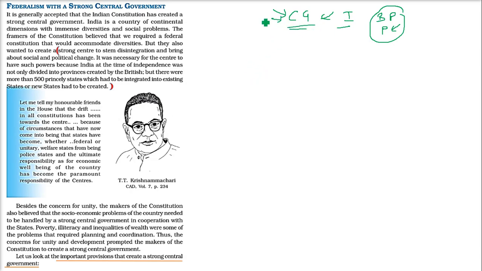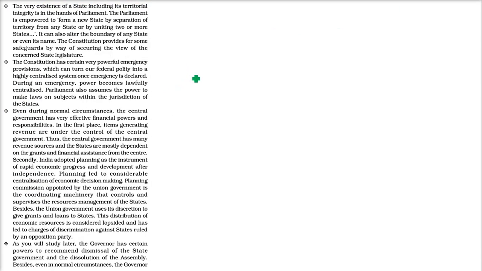Why is the central government strong? Let me tell you. First thing is, the existence of a state, including its territorial integrity, is in the hand of what? Parliament. That means a state can be divided, and two states can be formed.